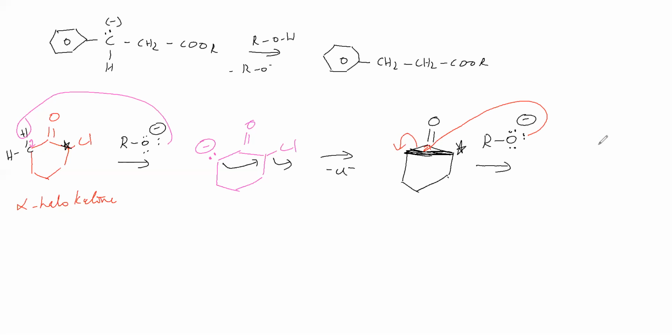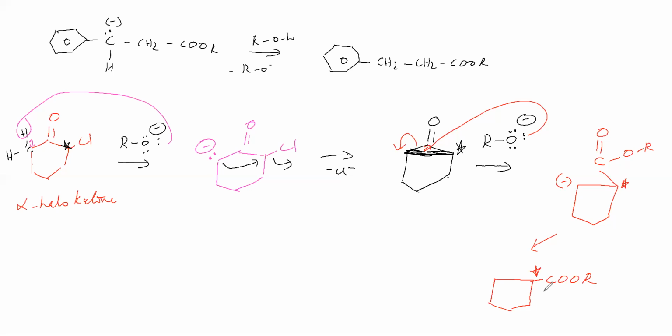So we will get here OR will come, and here negative charge will be there. Why is negative charge there? Because this bond has shifted here. This carbon is a carbanion. Then this carbanion takes H plus from alcohol and becomes so and so compound. It is the labeled carbon. Here COO or is there.